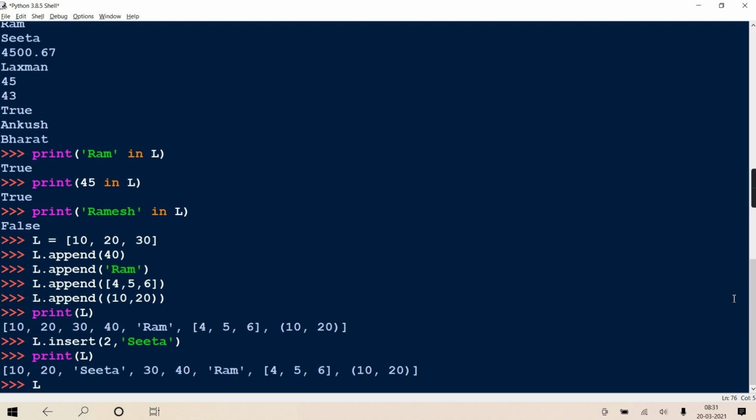Not only that, suppose at the fourth place I'm inserting another list, 7, 8, 9. It will consider this whole list as one element. Remember, it is not going to consider the elements inside it. It will treat the whole thing as one element and insert it at the fourth place. So 0, 1, 2, 3, 4. At the fourth place 40 is there, so that place this whole list will come, and the rest will get shifted ahead. Getting it? See.